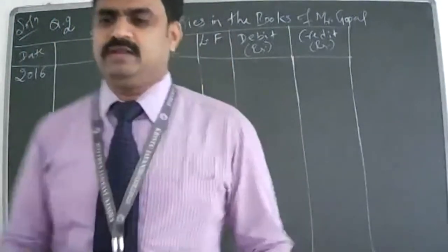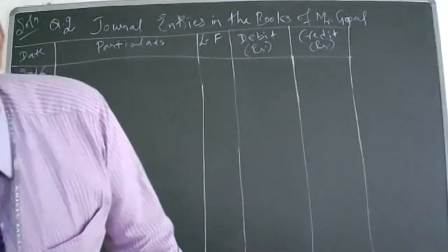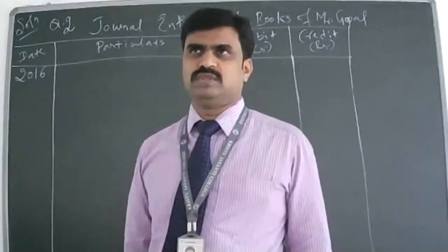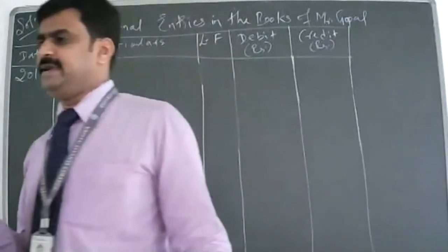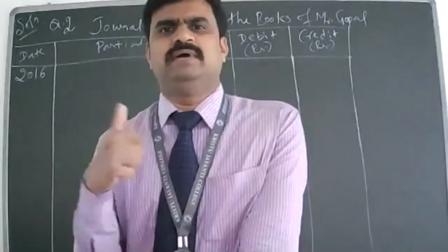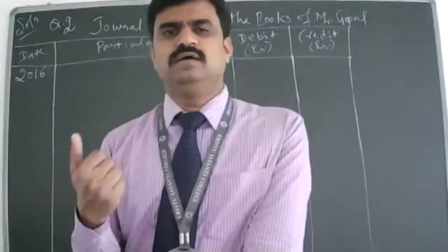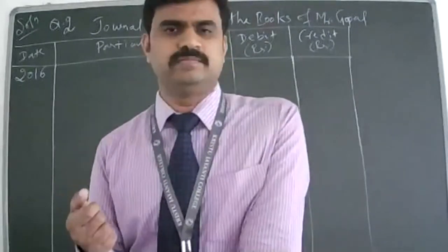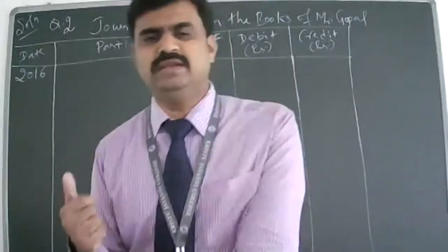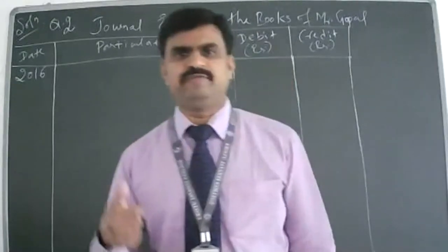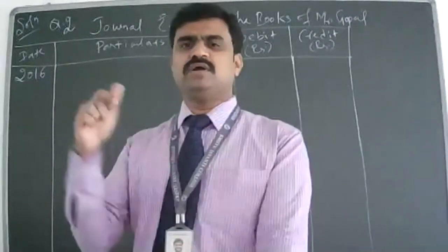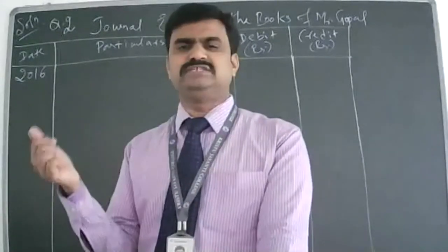How many accounts are involved here? Which are those accounts? Murthy and sales. You are selling on credit or cash? Credit. See, listen here, students. Whenever you are selling goods on credit, you have to mention the person name to whom you are selling. Similarly, when you're buying on credit also, you need to mention from whom you purchase. If it is a cash purchase or cash sale, there is no need to mention the customer name, or when you're buying, there is no need to mention the supplier name.